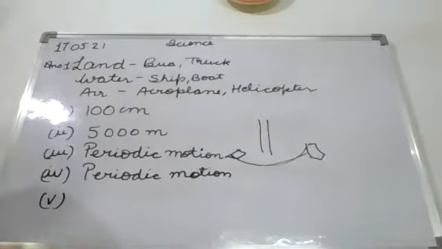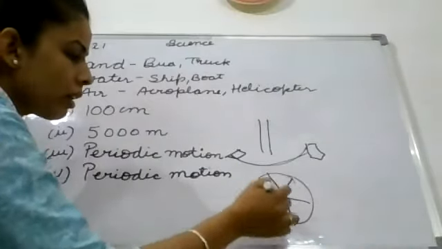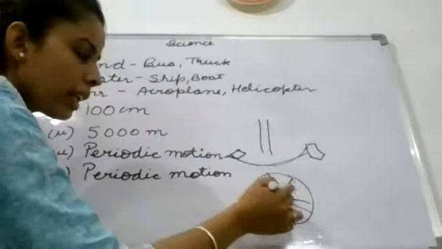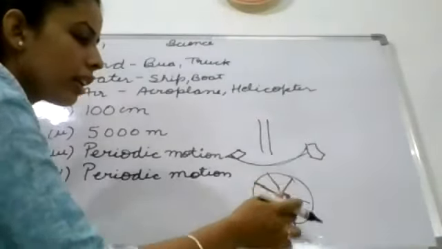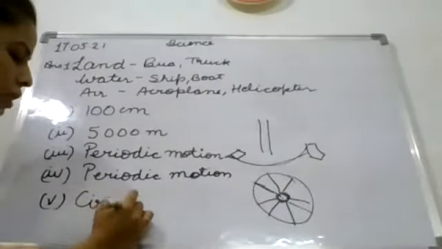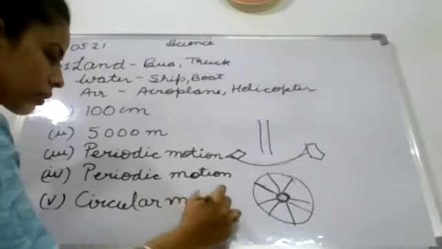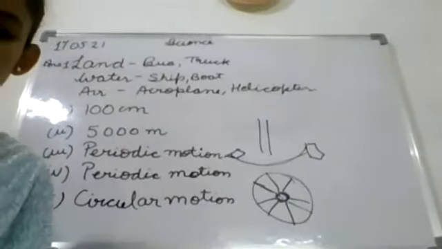Lavish. Motion of a wheel of a bicycle. In this way it is moving. It is the circular motion because the wheel is connected to a fixed point. So the answer is circular motion. Ma'am, rectilinear motion will also be there. Yes, because if the cycle is moving in the forward direction, there will be a rectilinear motion.